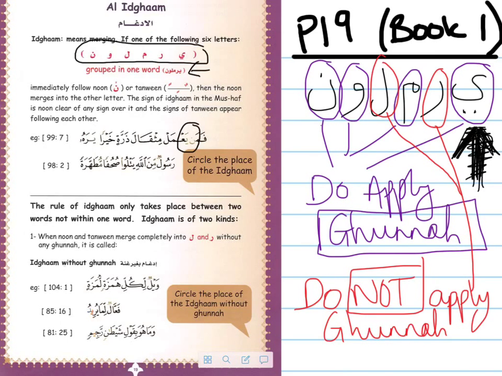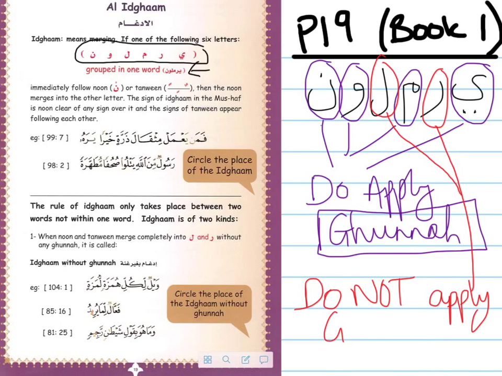Whereas the other two, you do not apply a ghunnah. So for example, let's look at this one there. ويل لكل. I don't pause. No. ويل لكل.